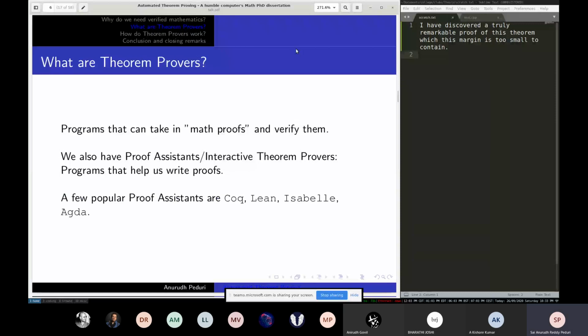A few popular proof assistants are Coq, Lean, Isabelle, and Agda. Most of my talk is going to be primarily on Lean and Coq. These are two very popular proof assistants. And for those who are already familiar with the four-color theorem and graph theory, the famous theorem that was proved by a computer, it was proved in Coq.